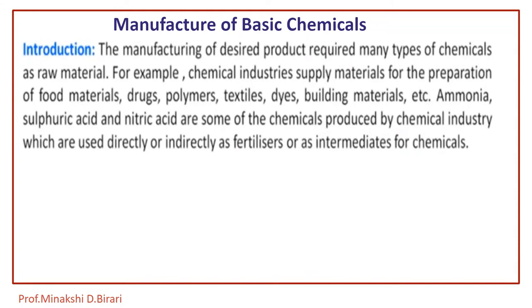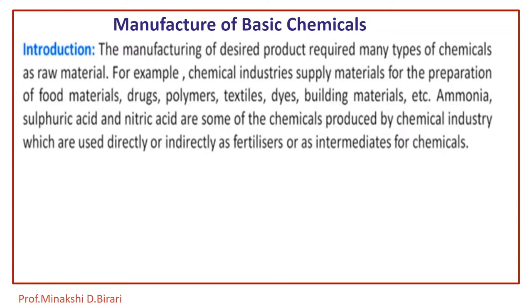The manufacturing of desired product requires many types of chemicals as raw materials. For example, chemical industries supply the materials for the preparation of food materials, drugs, polymers, textiles, dyes, building materials, etc. Ammonia, sulfuric acid, nitric acid are referred to as the basic chemicals and are manufactured in bulk quantities.